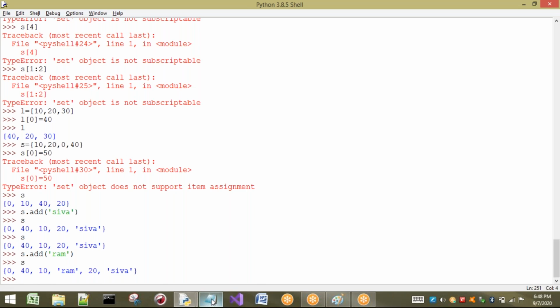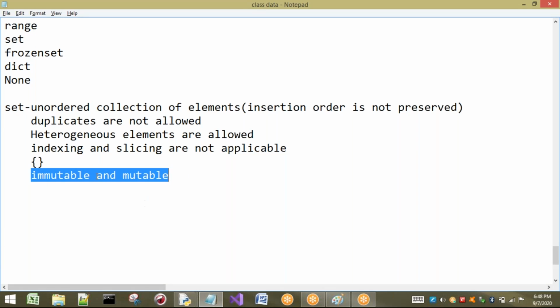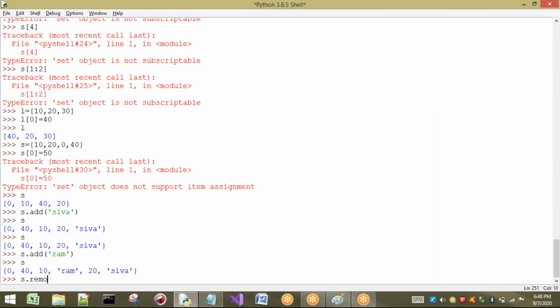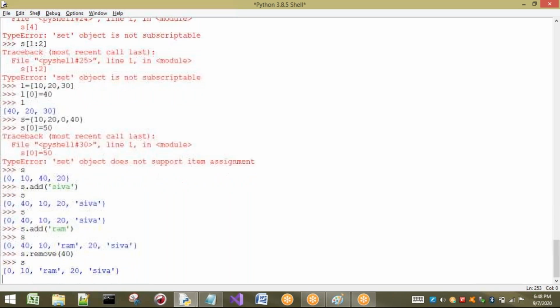Here we have to observe two things, regarding immutability and mutability. We can say a set is immutable when we are talking about the values of a set. The values of a set cannot be changed. When we talk about mutability, we are talking about size, which can be increased or decreased. So let us remove one value from this set. I want to remove 40, for example. Now what happens? Yes, 40 is removed. That means I can decrease the size of our set also.